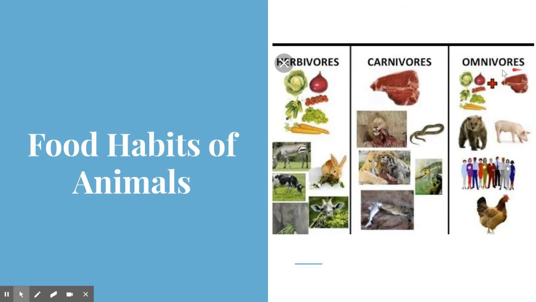See, look at the picture here. Omnivores. What is it? It has both plants and it has meat. What is the example? We humans. So all of us eat both plants and meat. So even humans are an example of omnivores.